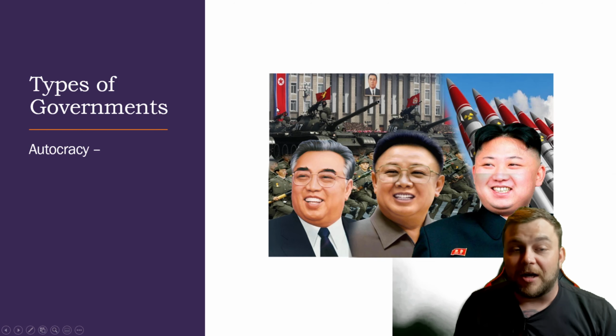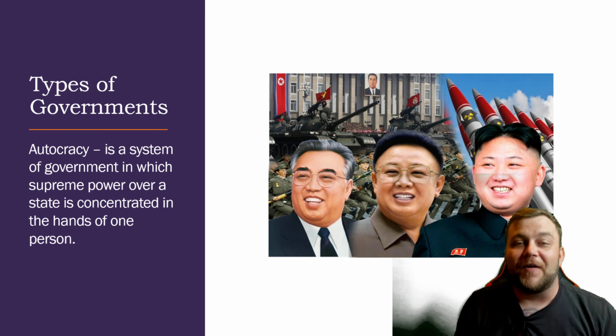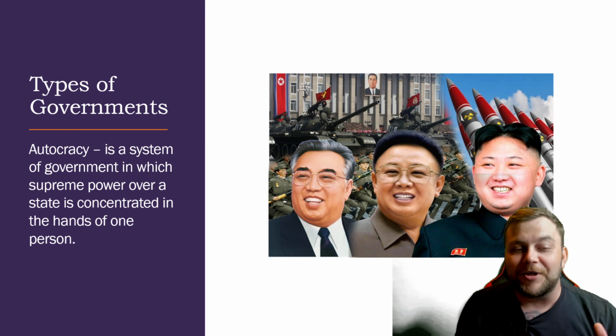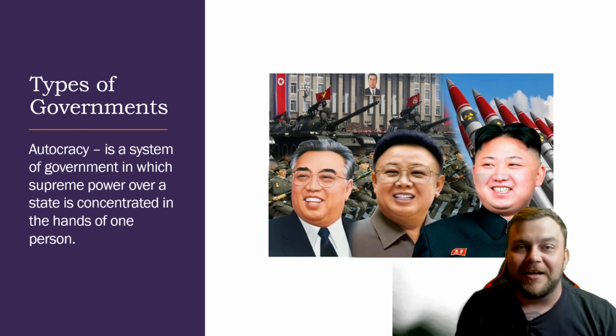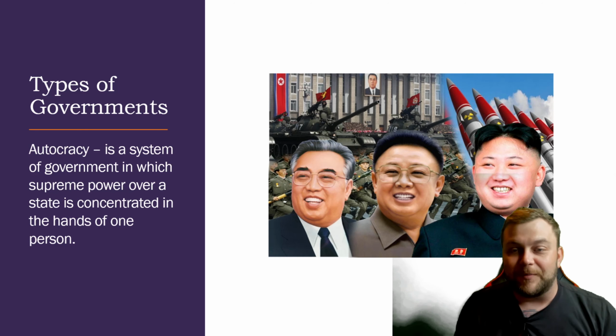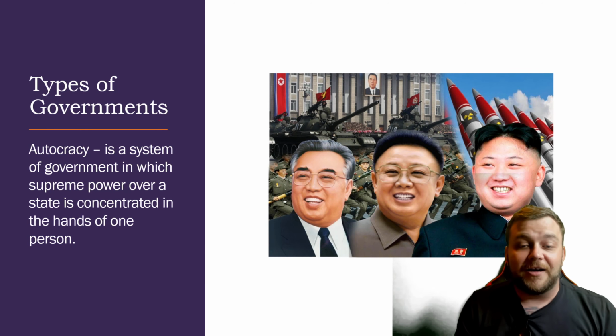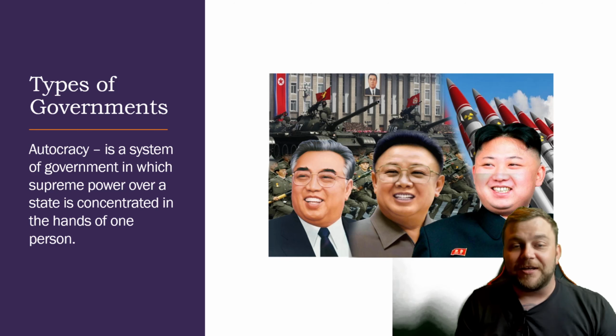The first one we're going to talk about is an autocracy. And what we have here, I have a picture of the Kims of North Korea. This will probably get my channel banned in North Korea, but that's all right. That's perfectly fine with me. An autocracy. So what is it? It is a system of government in which supreme power over a state is concentrated in the hands of one single person. Other examples of this would have been Nazi Germany.